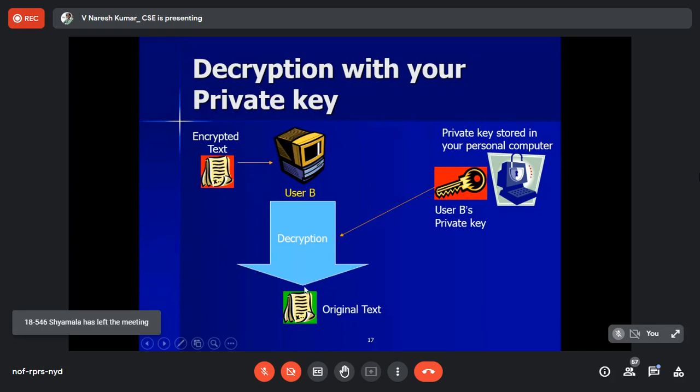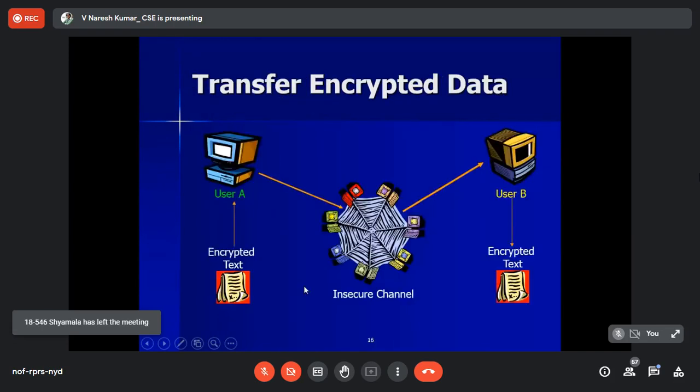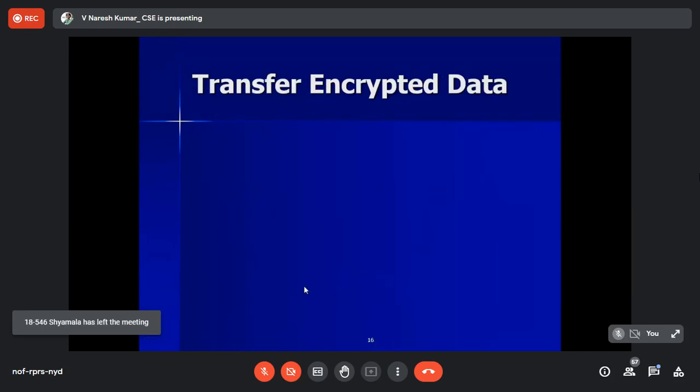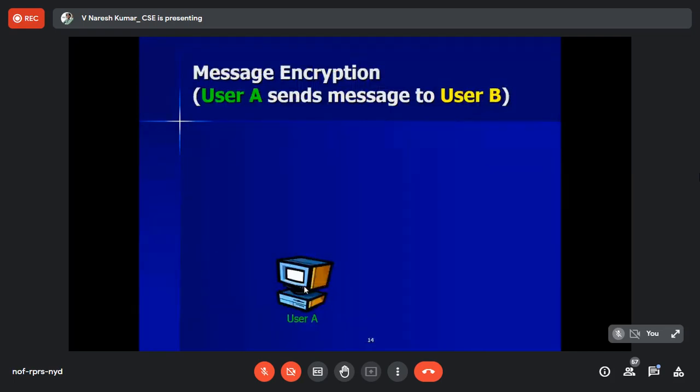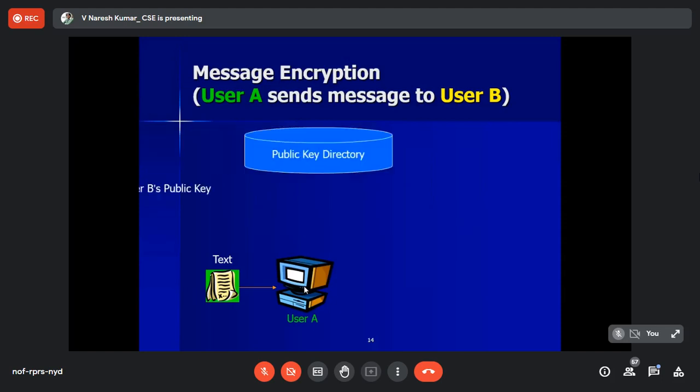See, once again, you can have a look at it. Here, A is sending the message. But let us consider this is not A, but an attacker. Whether the attacker can obtain Srikar's public key or not. Anyone who can access it, you can also access Srikar's public key. Yes, sir.